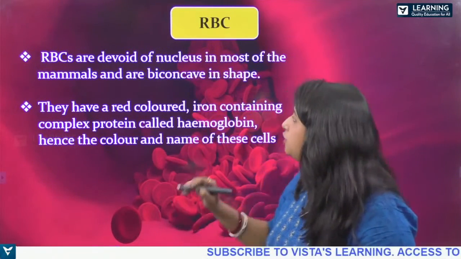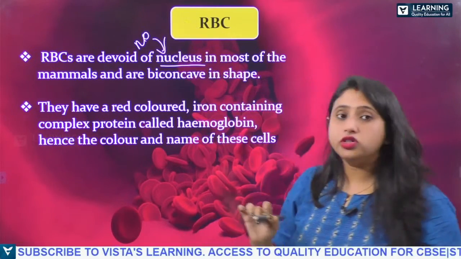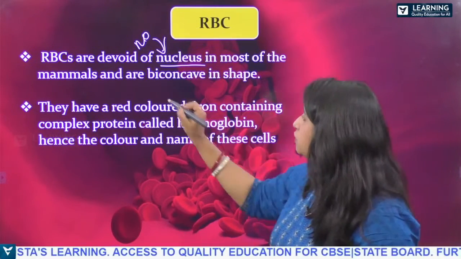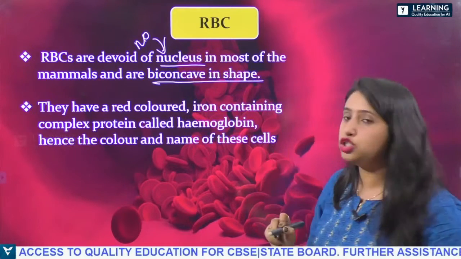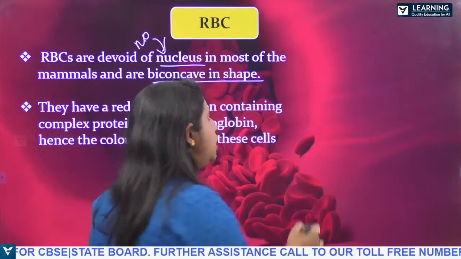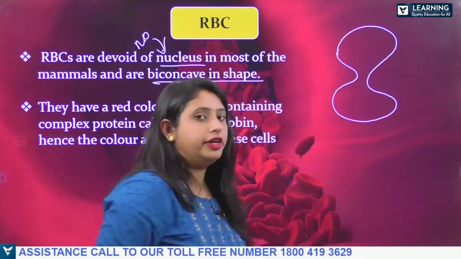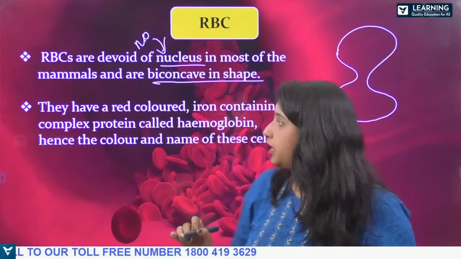RBCs are devoid of nucleus, so no nucleus, okay? And in most of the mammals they are biconcave in shape, okay? The shape is like this. They are biconcave in shape.